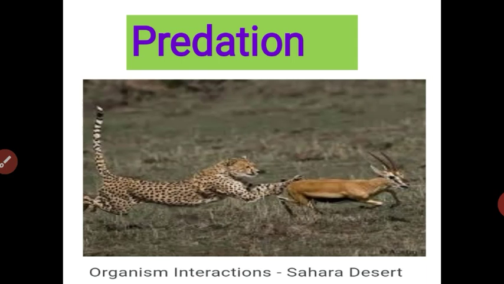In that way, all living organisms are interdependent, and among them some relationships are positive and some are negative. Symbiosis is a positive relationship because both are benefited. Parasitism is negative because only one organism is benefited and the other is harmed. And predation is also negative because only the predator benefits, and the other organism is killed by the predator.